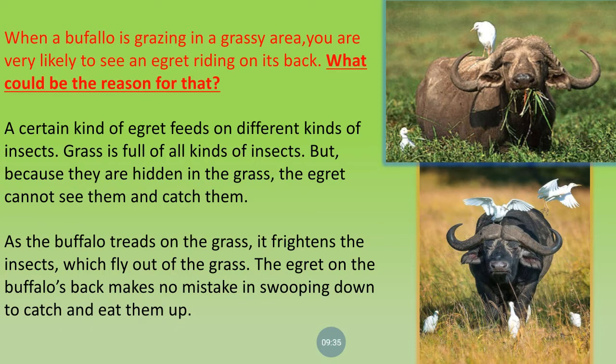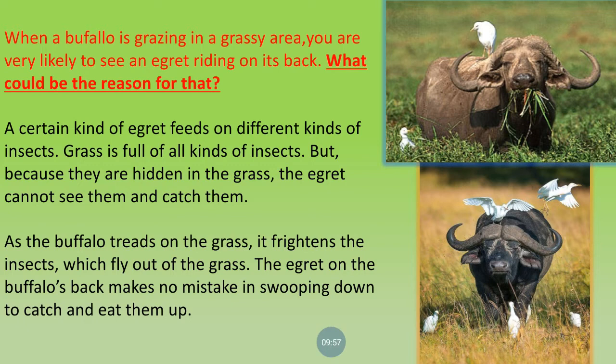Who is them here? The insects. Okay, now the egret take the advantages of this thing, that the insects are coming out, and in this way they get their food, the insect, easily when they sit on the back of the buffalo. For their food, the egret is sitting on the back of the buffalo.